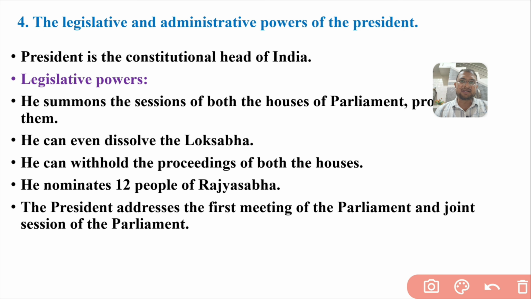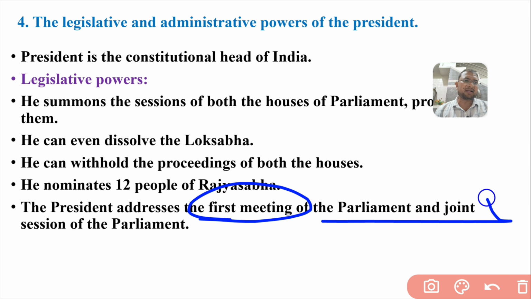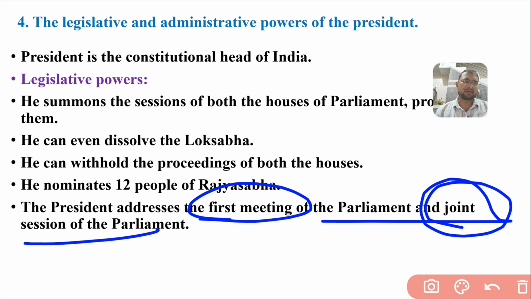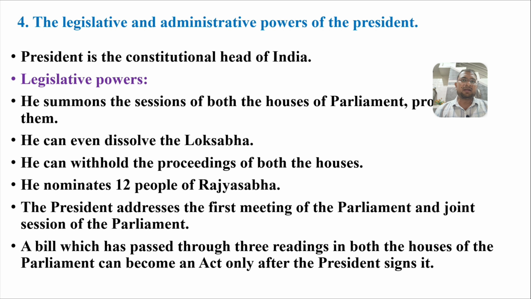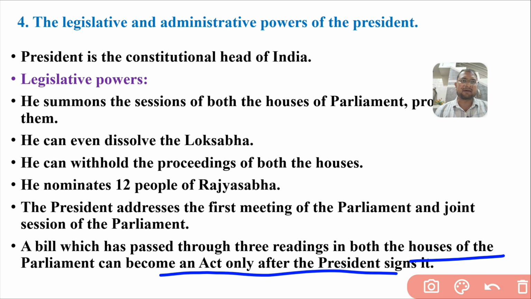So generally the president attends the first session of a parliament. Later on, he does not come to the Lok Sabha or Rajya Sabha. If required, he can call the joint session. A bill that has passed through the 3 readings in both houses of the parliament can become an act after the president signs. At the state level, when the governor signs, it becomes an act. At the central level, when the president signs a bill, it becomes an act.